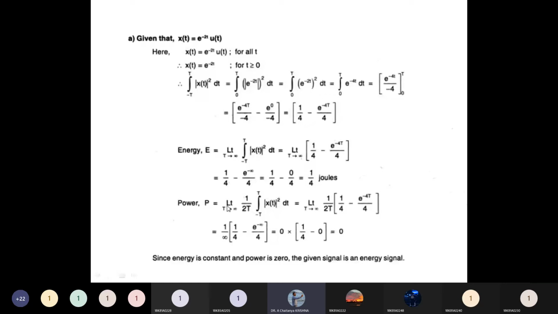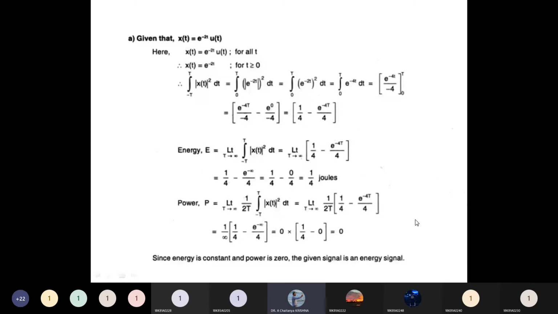Power of a signal, the limit T tends to infinity 1 by 2T integral from minus T to plus T of x of t square dt. This x of t square dt value ఆల్రెడీ మనకు వచ్చింది 1 by 4 minus e to the power of minus 4T by 4. ఇక్కడ కూడా డైరెక్ట్ 0 to infinity వాల్యూ కూడా రాసి చేయొచ్చు. 1 by 2T into 1 by 4 minus e to the power of minus 4T by 4. Now we should substitute t tends to infinity. This 1 by infinity should be 0. That's why the total value should be equal to 0.